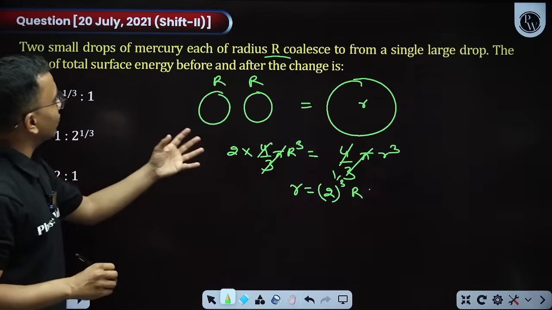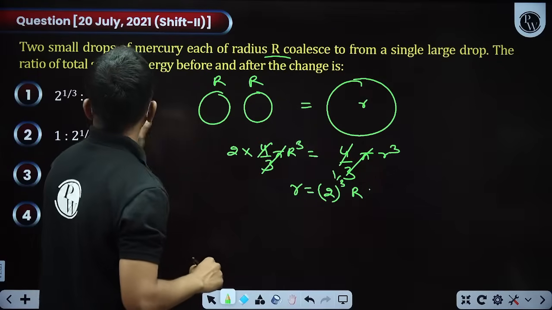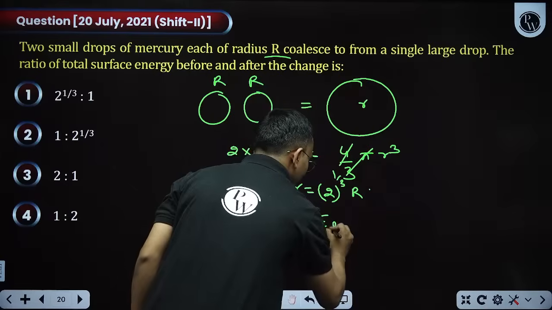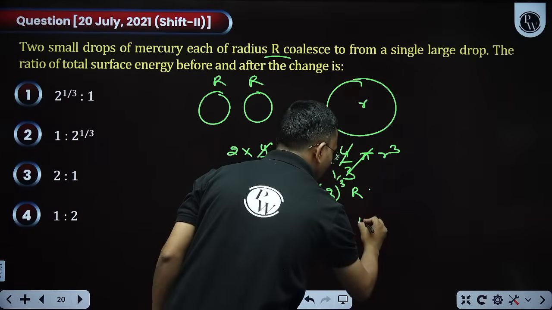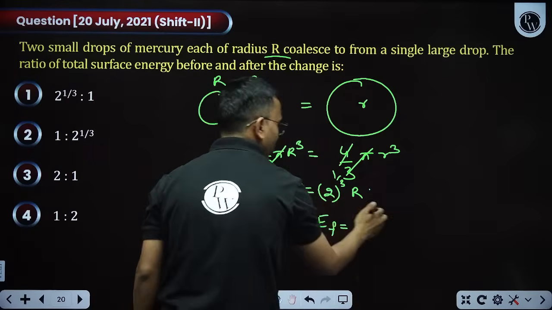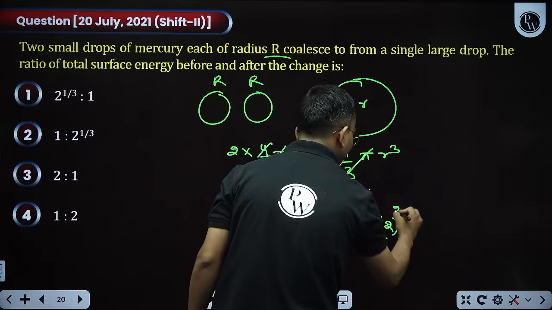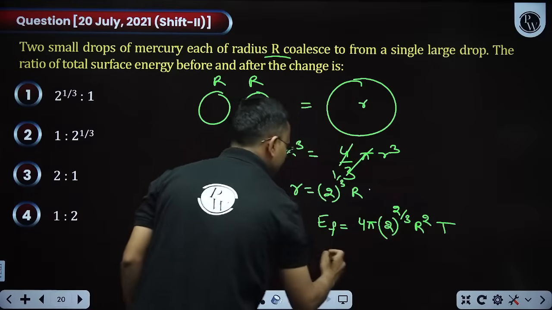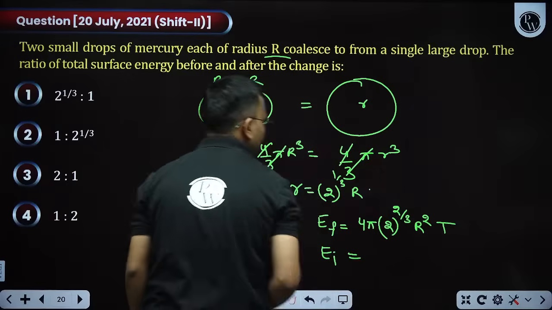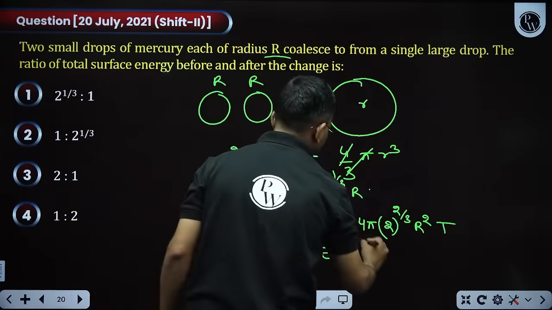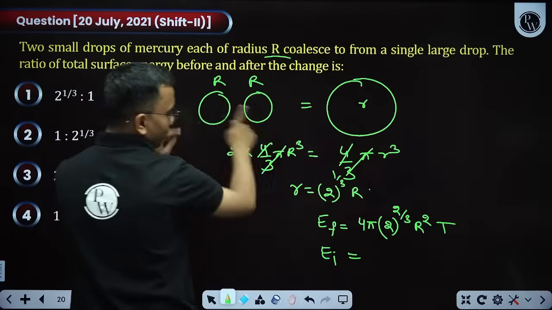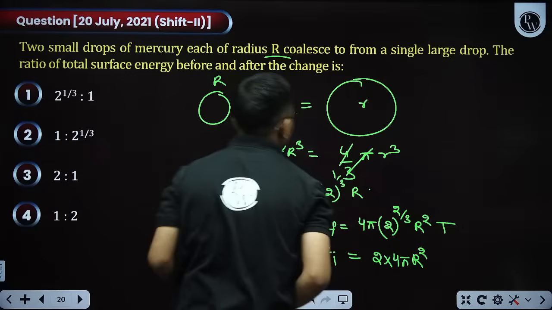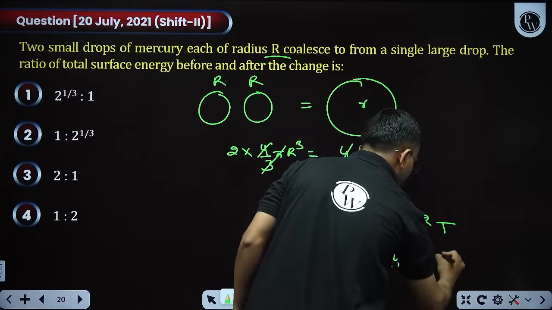The change in the surface energy. What is the ratio of the surface energy before and after? What is the final surface energy? Final surface area is 4 pi r square, this r square, so 2 to the power 2 by 3 into r square into surface tension. Initial surface energy is equal to surface area into surface tension. How much is it? 4 pi r square into 2, because 2 drops are there. So 2 into 4 pi r square into the surface tension T.